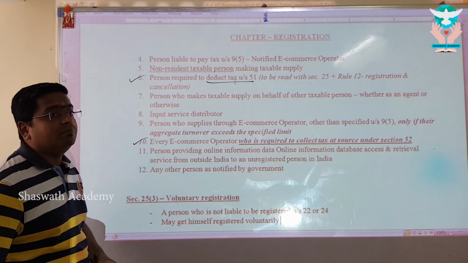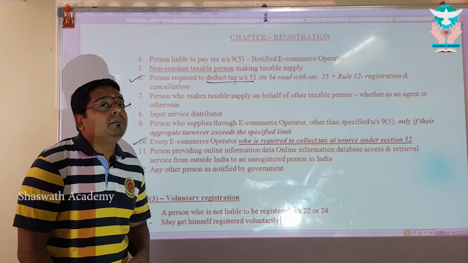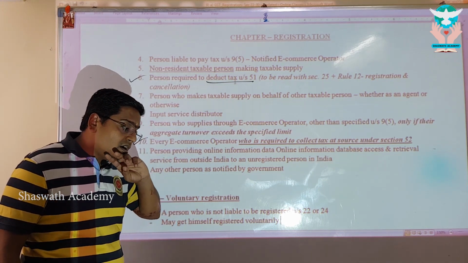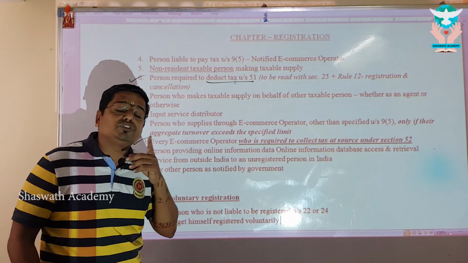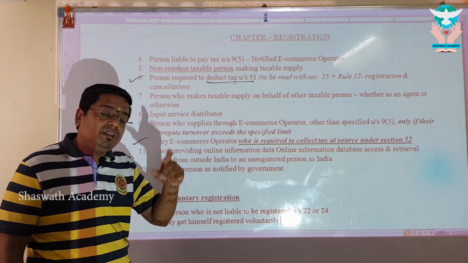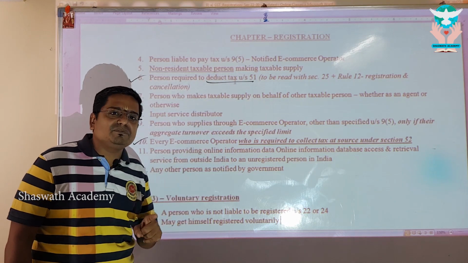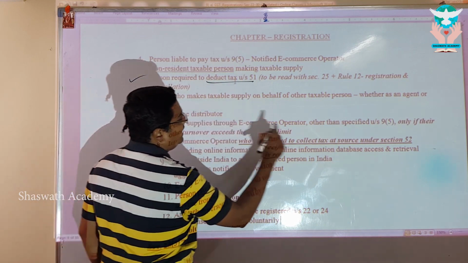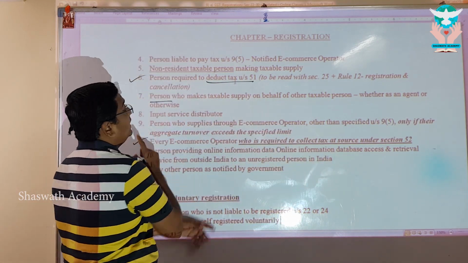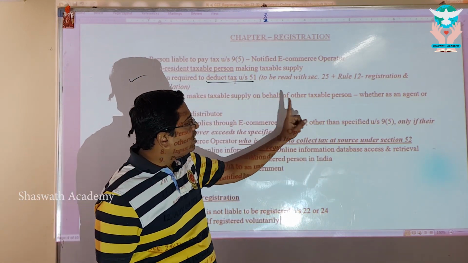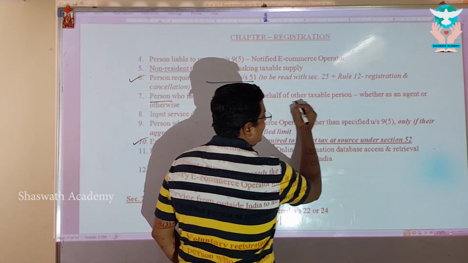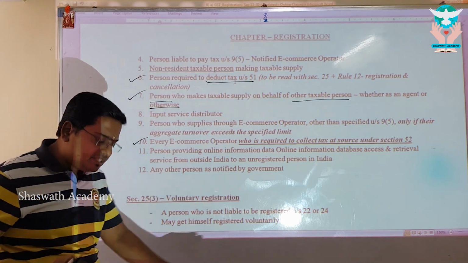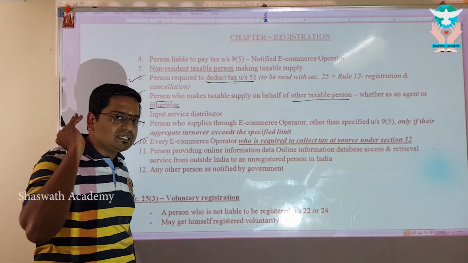And look at this point number 7. Where did we learn? Principal and agent have to make a separate registration because ownership should transfer through. When we read section 7, subsection 1C, read with Schedule 1, para 3, we learned this. Principal and agent should take a separate registration. Look at this, my dear. A person who makes a taxable supply on behalf of another taxable person, whether as an agent or otherwise, for them registration is compulsory, no threshold limit. They have to compulsorily register.